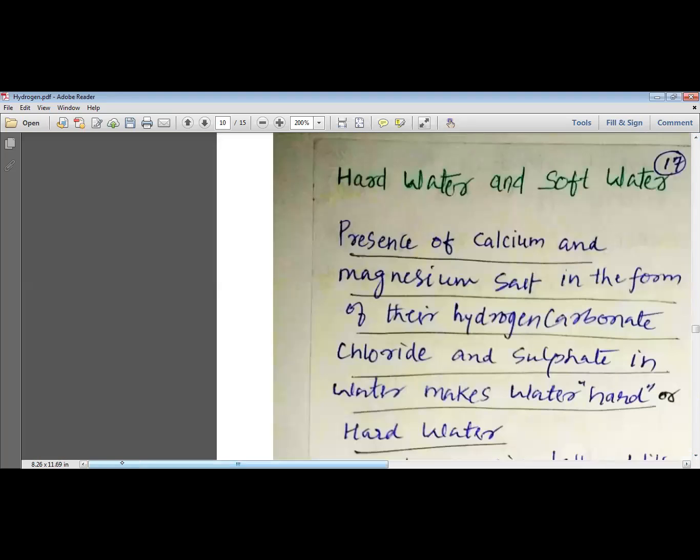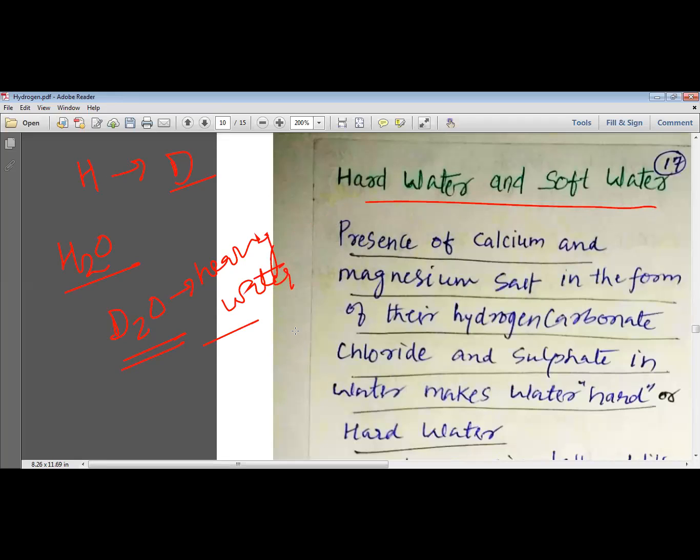So what is there in the next part? Hard water and soft water. My dear students, we have seen that hydrogen has got its isotope, which is known as deuterium. So if instead of H2O you have D2O, then this is known as the hard water. No, my dear students, it is known as the heavy water. Actually, I have made a mistake. This is known as the heavy water. Heavy, heavy water. But hard water is something else.